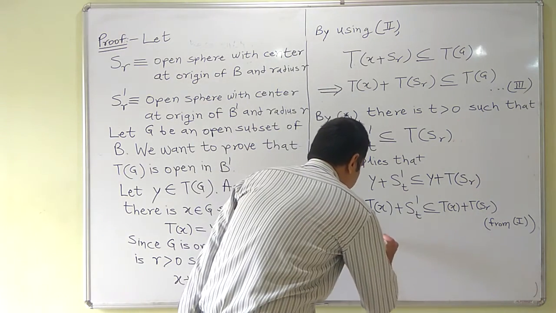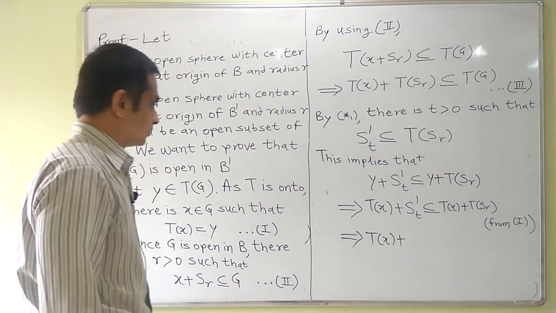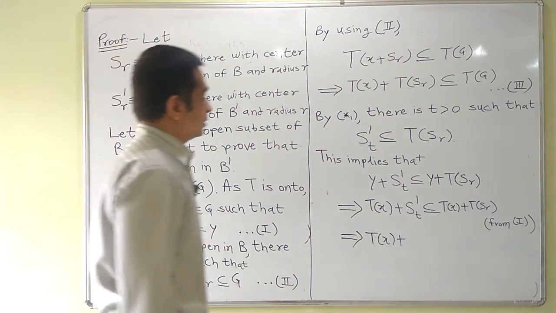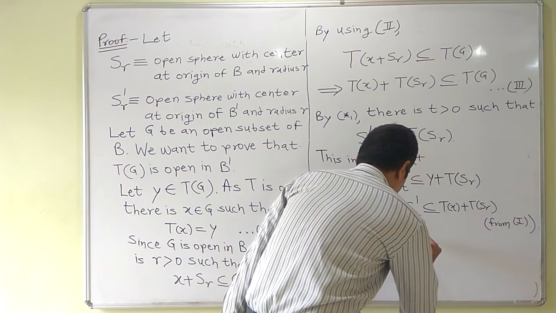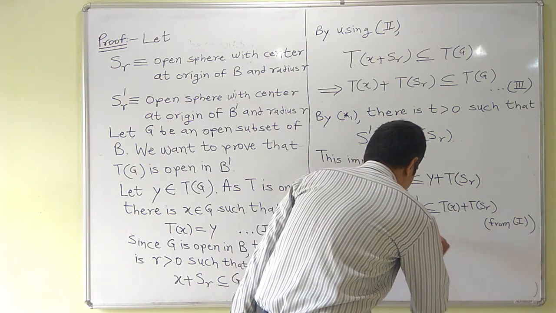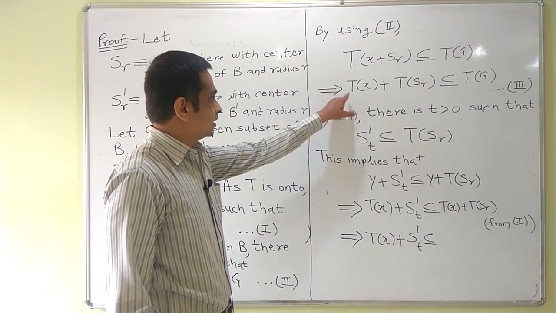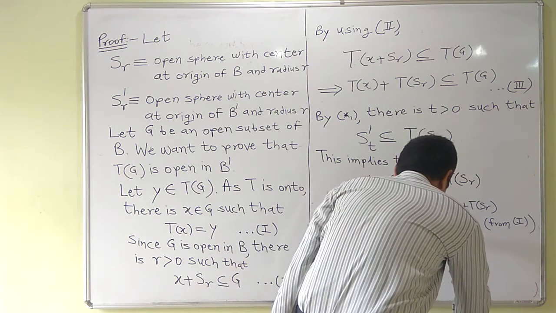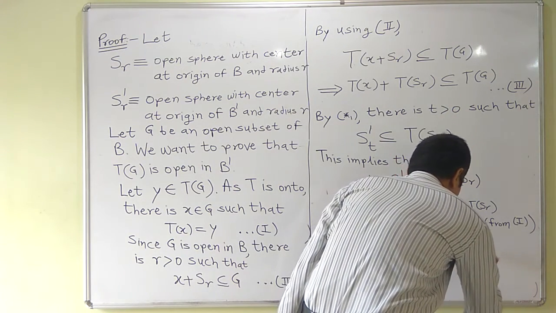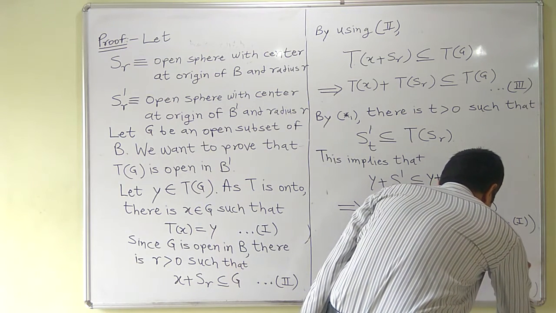Now use the third statement. By the third statement, Tx plus T S_r is a subset of TG.